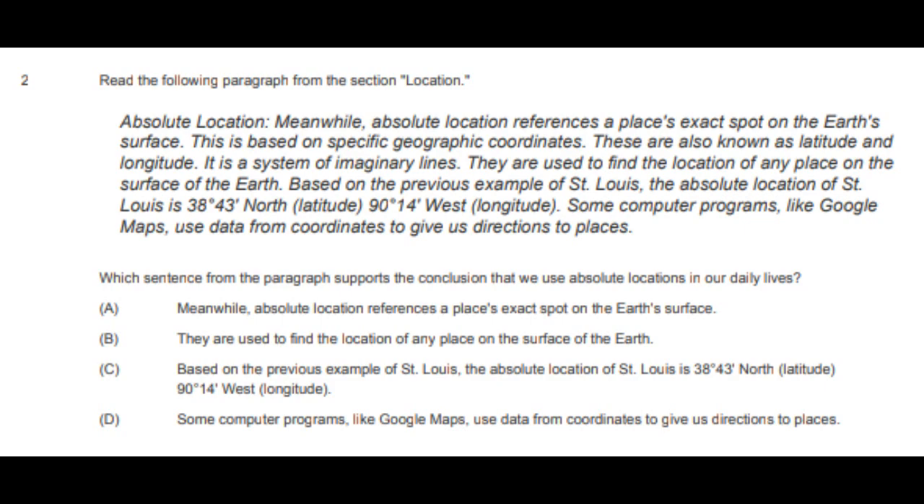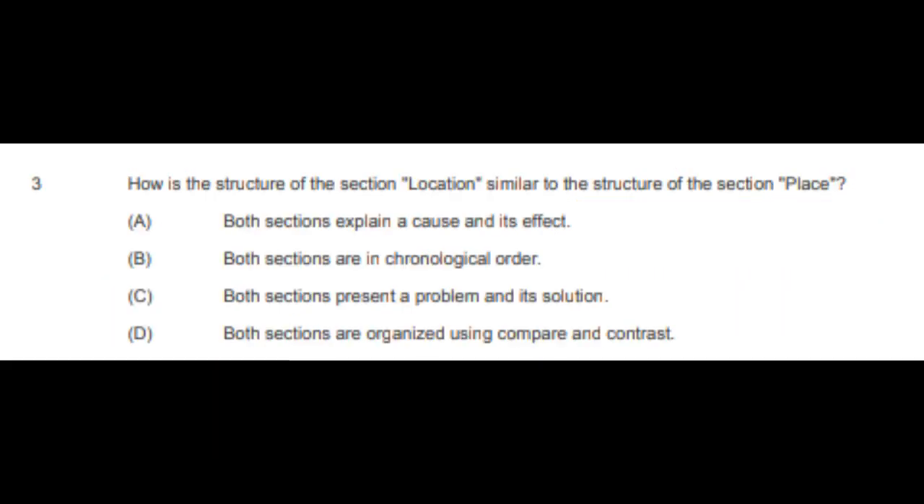A. Meanwhile, absolute location references a place's exact spot on the Earth's surface. B. They are used to find the location of any place on the surface of the Earth. C. Based on the previous example of St. Louis, the absolute location of St. Louis is 38 degrees 43 minutes north, 90 degrees 14 minutes west. D. Some computer programs like Google Maps use data from coordinates to give us directions to places.